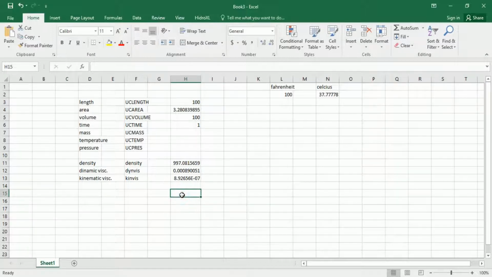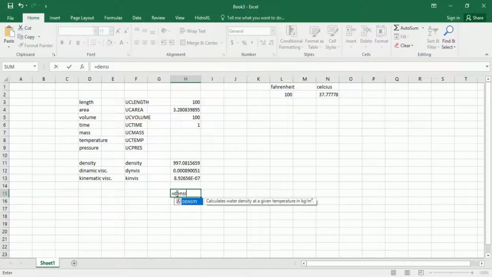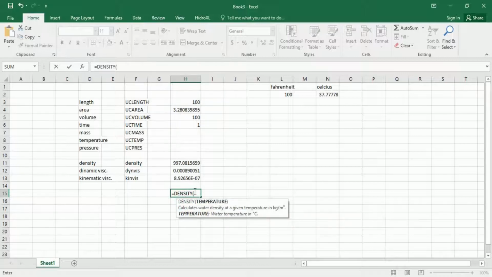Now, before we finish, I just want to give you a small, nice hint that you can use when you are calculating something. At the beginning, we said that hydraulic functions are using general functions in themselves. So let's do one example of it. Equal, density. Now I have 100 Fahrenheit, but I don't know how much Celsius it will give me.